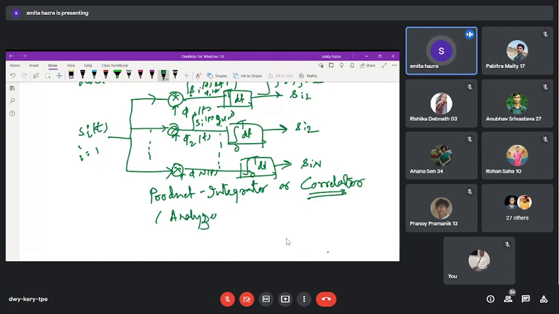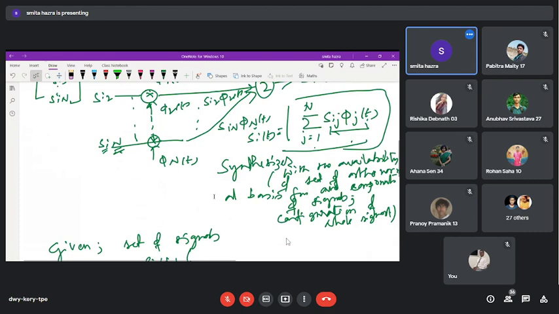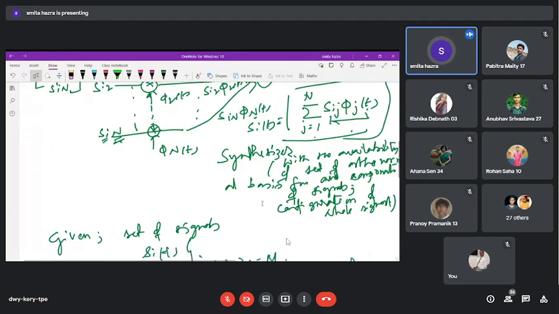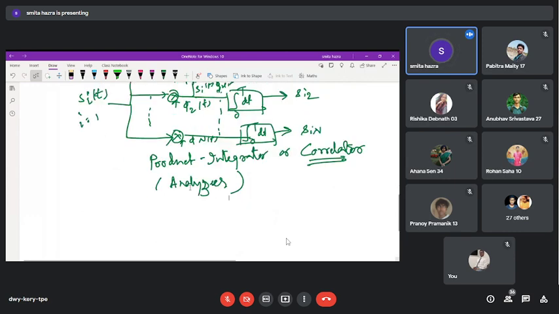Your previous one is known as the synthesizer, because they are individual components. They are getting products with the orthonormal basis functions, and when we take the sum, we actually configure the total set of signals. Here it is just the reverse. Your signal is given here, and what are the components, that means with what components it is constituted. That constitution we get individually from this block, so it is known as the analyzer block.